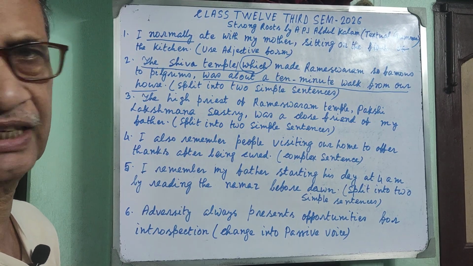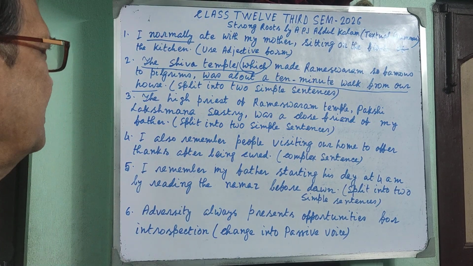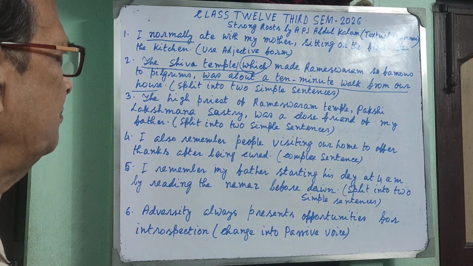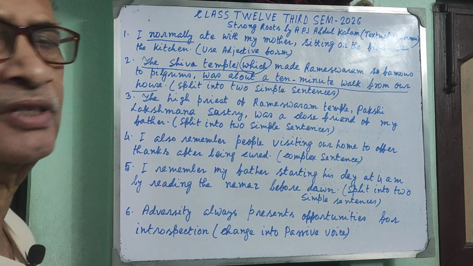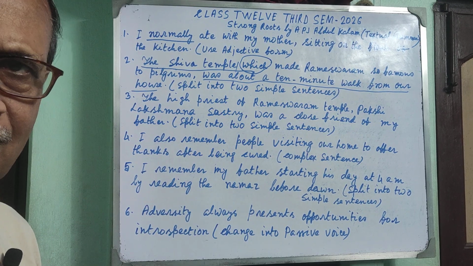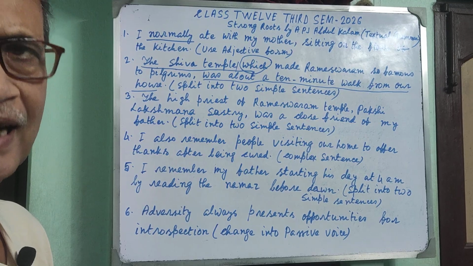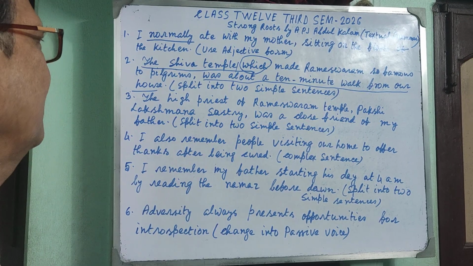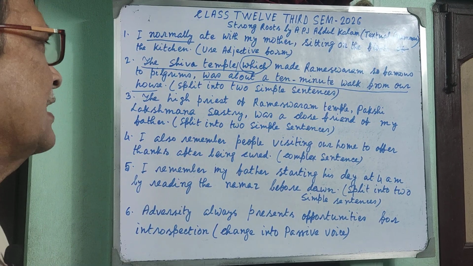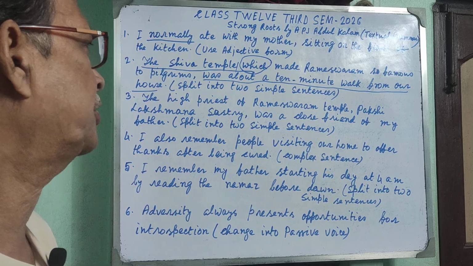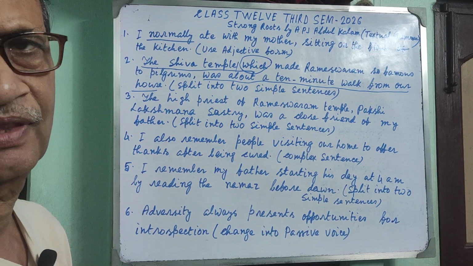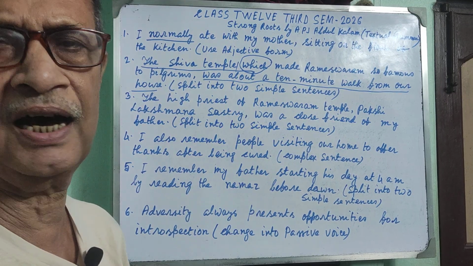Or you may break like this. The Shiva temple made Rameswaram so famous to pilgrims. It is the first sentence. And the second sentence should be, the temple was about a 10-minute walk from our house. So both the processes are correct.